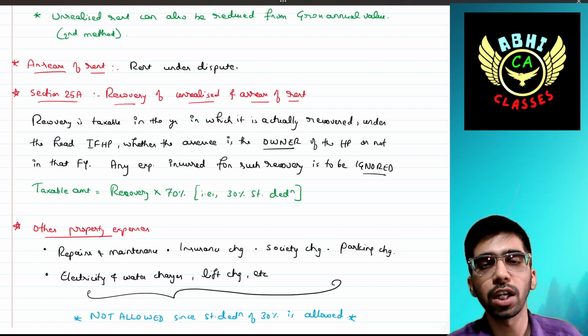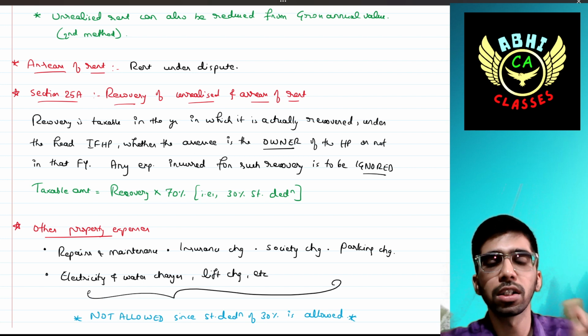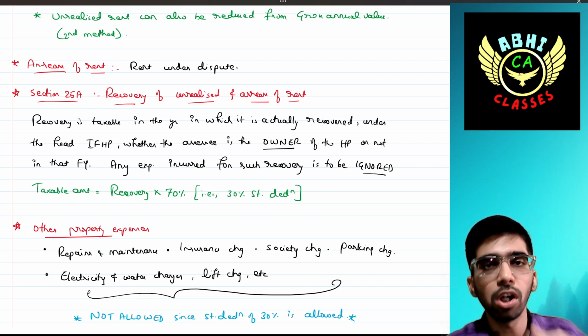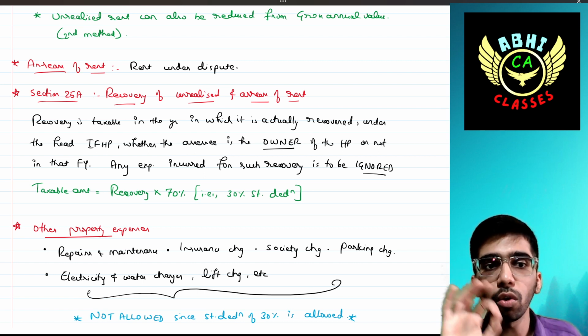Any expenses incurred for such recovery, for example, court fees or legal professional fees for the lawyers, should be ignored, because the taxable amount is the recovered amount into 70%.